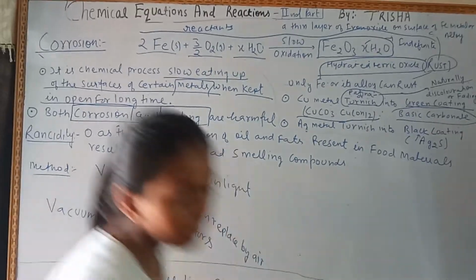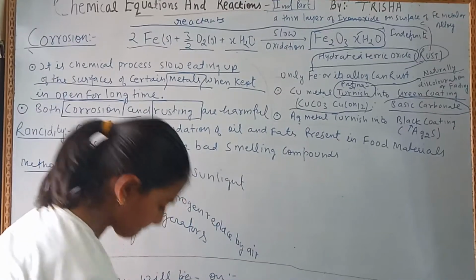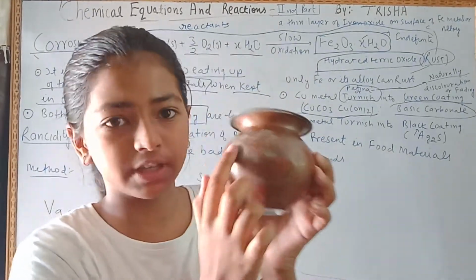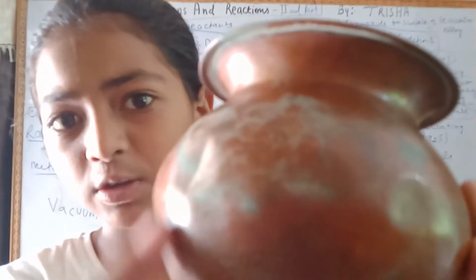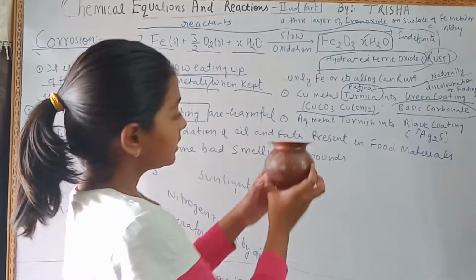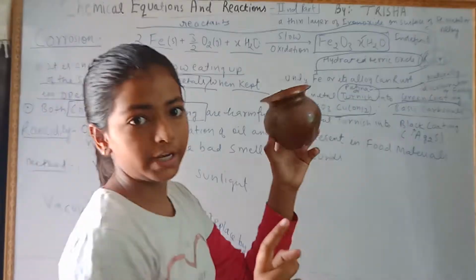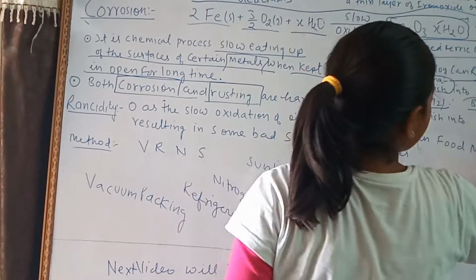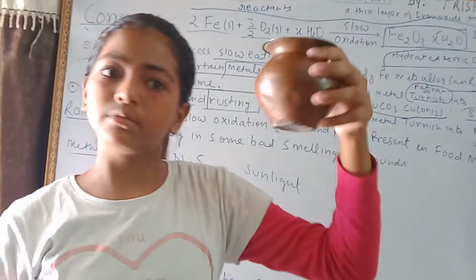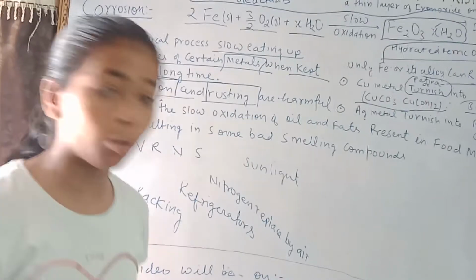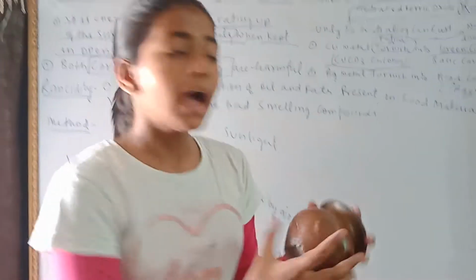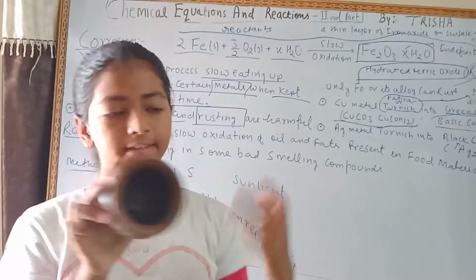For example, this is made up of copper. You are able to see the green coating. This green coating is the basic carbonate. Inside also the green coating is there. This is made up of copper, and I have kept it open for a long time. The corrosion has taken place in this utensil, and the green coating is there. That is called the basic carbonate.